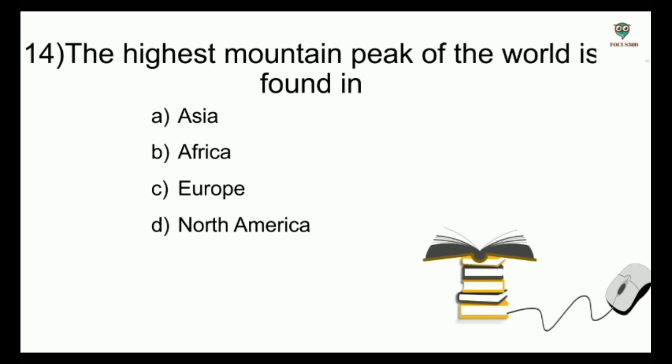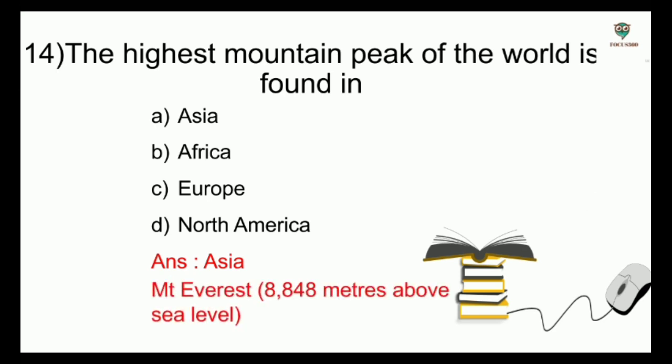Next question. The highest mountain peak of the world is found in: Asia, Africa, Europe, North America. And the answer is Asia. And it is Mount Everest, which is 8,848 meters above sea level.